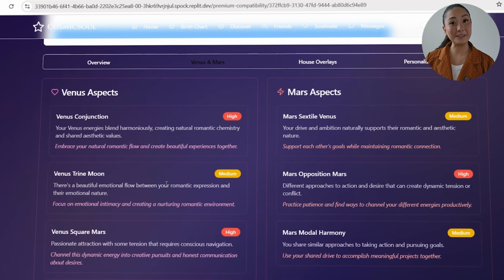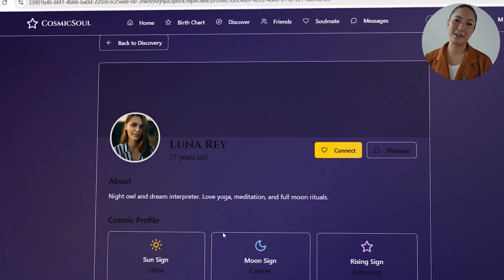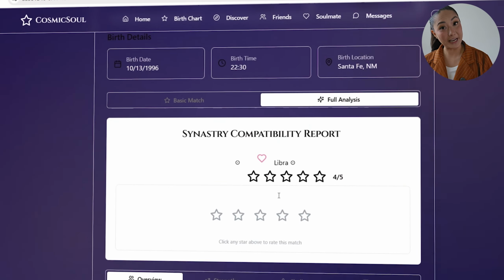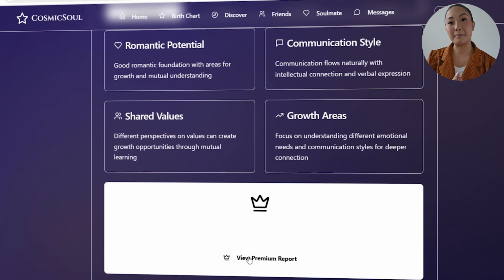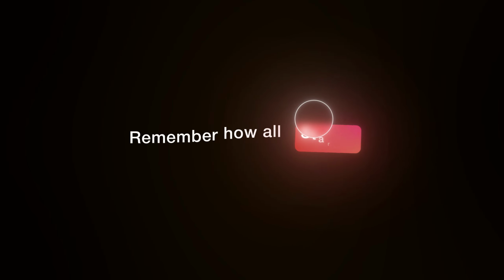So that's the full build, from raw prompt to polished product. We didn't just make another astrology app. We recreated a proven, monetized system. Remember how all this started?